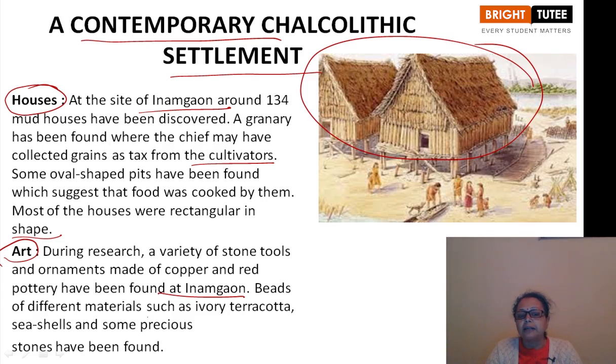Not only that, a variety of tools and ornaments were also found. Copper and red pottery were also found at Inamgaon. Then beads of different materials such as ivory, terracotta, seashells, and some precious stones have been found. So such things have been found at the site of Inamgaon, which is one of the largest sites of the Chalcolithic settlement or Chalcolithic age.